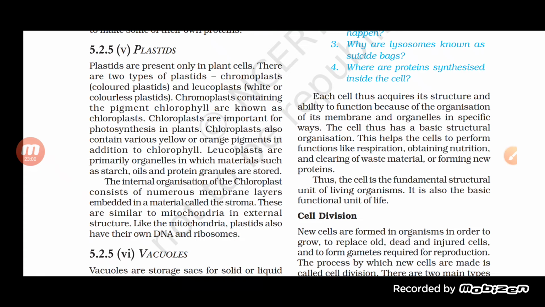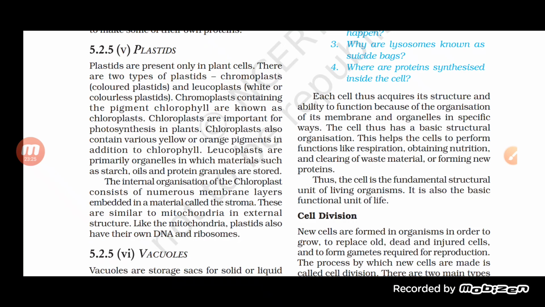It also includes chlorophyll, where the chloroplast consists of chlorophyll, and the chloroplast is also helpful in giving green color to the plant. Similarly, other colors are given by the chromoplast.